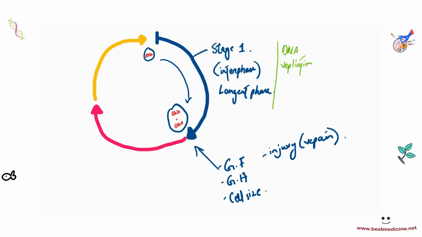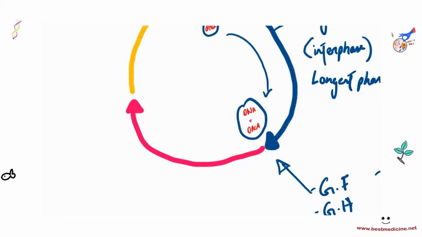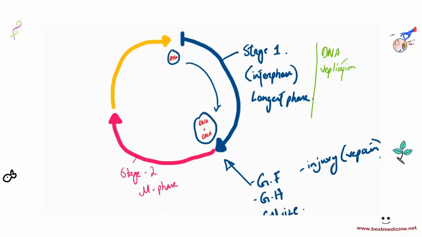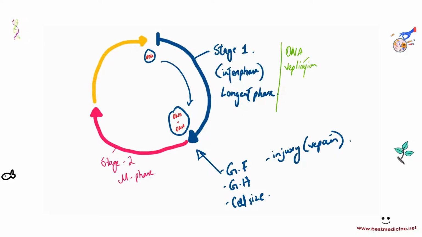Okay, so for any of these reasons, and in certain cases, in cancer, for example, which is a very distinguishable case, it would have no control over its cell cycle. We'll come back to that later. So because of some signal, it enters into the next stage, and that is stage 2. Stage 2 is also referred to as the M phase. M stands for either meiosis or mitosis. So stage 2 is really where the cell division steps would occur.